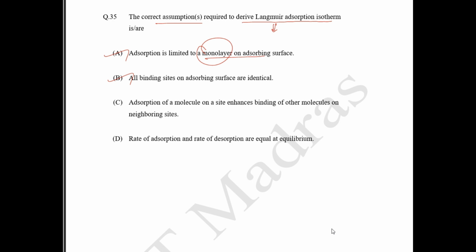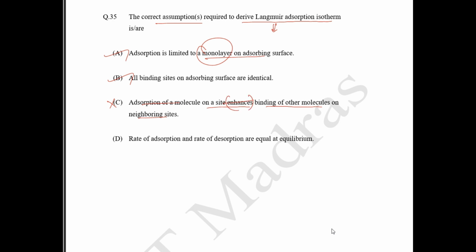Next, option C. In option C: adsorption of a molecule on a site enhances binding of another molecule on a neighboring site. No. The probability of adsorption on one site will be independent of the probability of adsorption on other sites. Okay, so this cannot enhance, these two are independent. So option C is wrong.